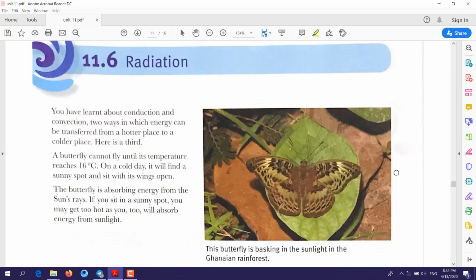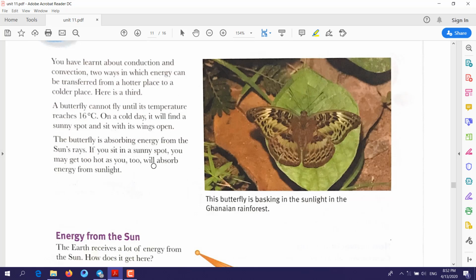Radiation. Radiation, the third way in which heat energy is transferred. Once you hear the word radiation, you will think of words like vacuum and space. The energy that is transferred through empty space, through a vacuum, through space, this kind of energy transfer we call radiation.